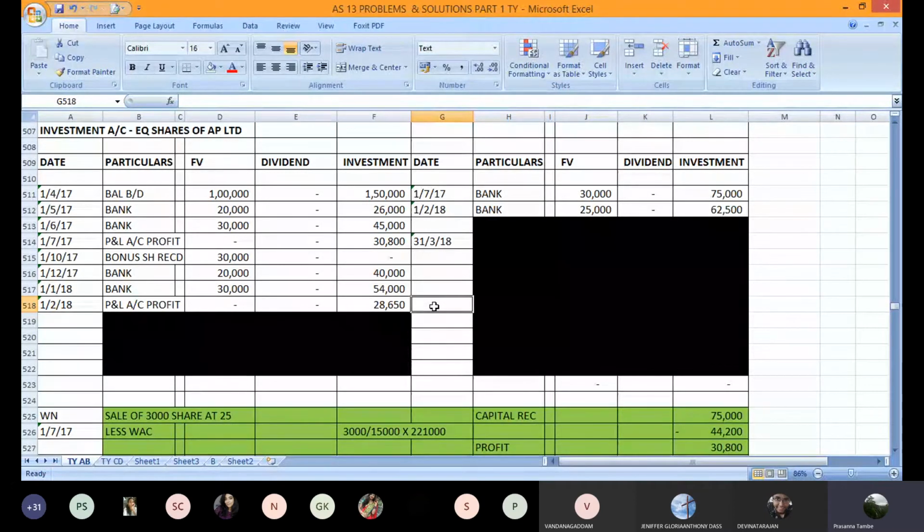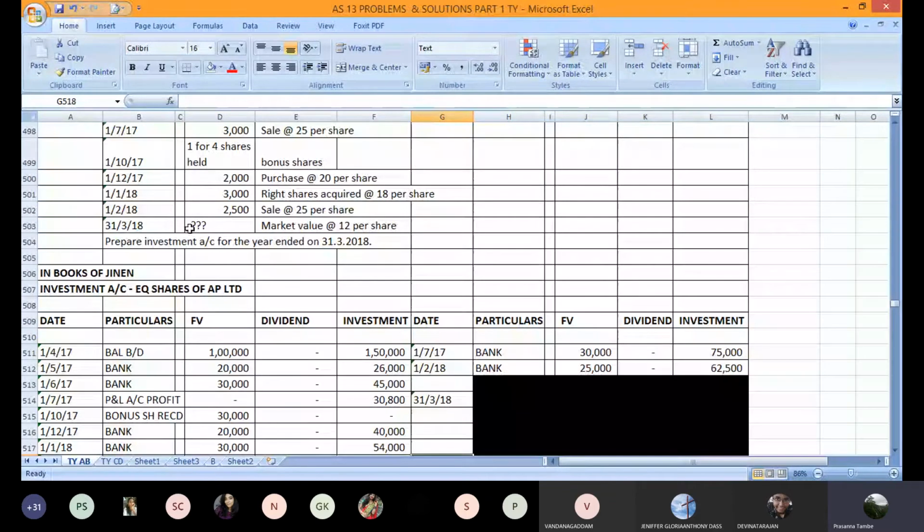Can we take up the next transaction? Yes, sir. All of you through with everything? Oh, good. Then the 1st December and 1st Feb sale transactions we have accounted. Now we are on 31st March. It says the market value of these shares is 12 rupees per share on 31st March.